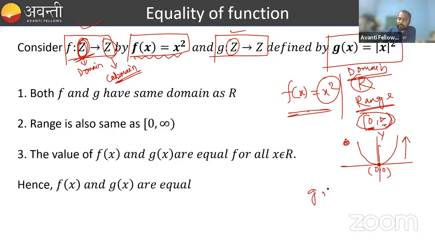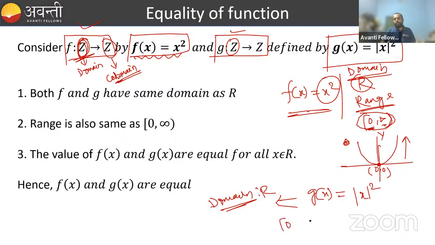Okay, g of x. G of x is given as square of mod x, right? In this case also, when you take any real number, this function will be defined. In place of x, you can take any real number and the function will be defined. So the domain of this function will be R. And what is the range? If you take any real number in place of x, you will get values of y between 0 to infinity. Already the codomains are the same, the domains are the same, and also the ranges are the same.